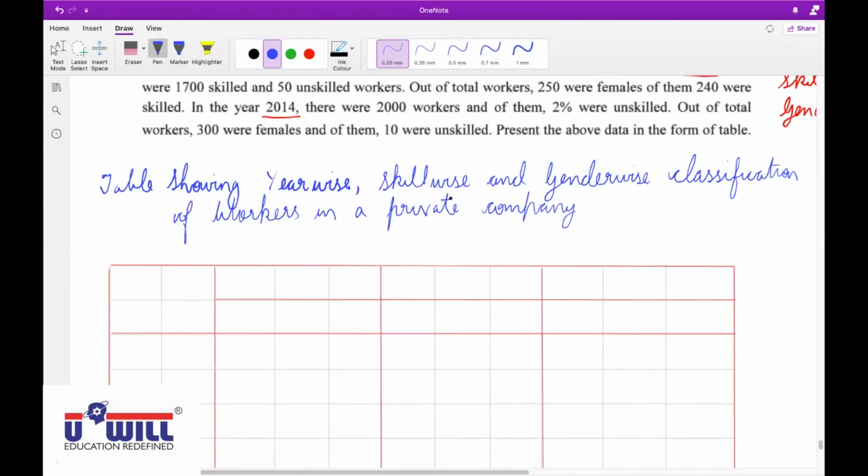Okay, this will be the heading. I hope everyone is clear with how to give the headings. Anyone who did not understand how to give the headings, raise your hand. Okay, for every attribute you have to mention the word "wise" and then the information given in the question.